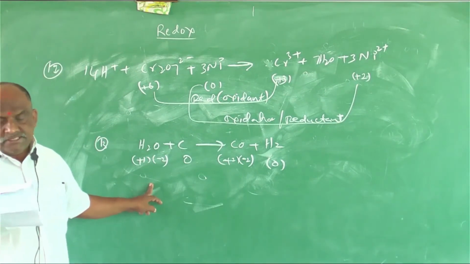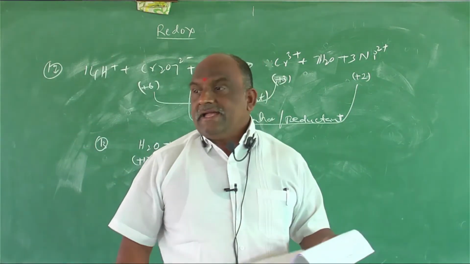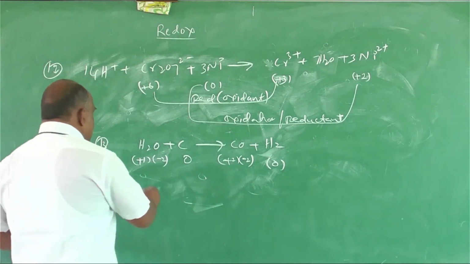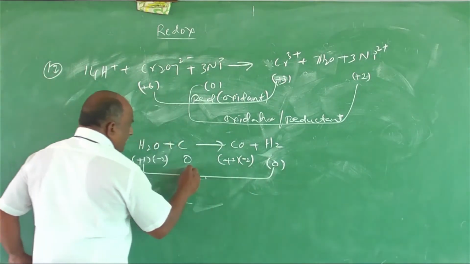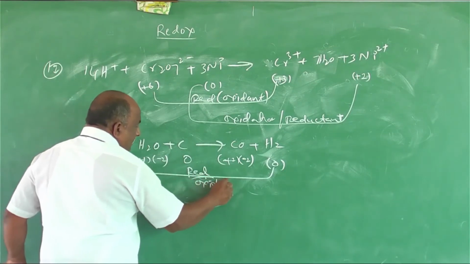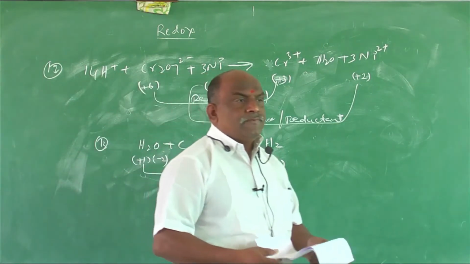Option, second option. See that second option, what is given? H2O is an oxidant. Oxidant is nothing but oxidizing agent. Because the oxidation state goes from +1 to 0, it decreases, so this is reduction. So what is it called? Oxidant.